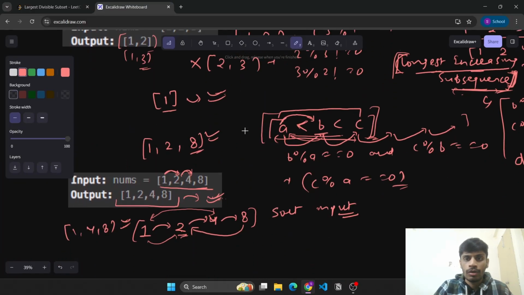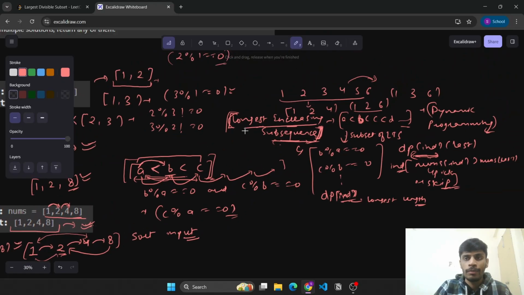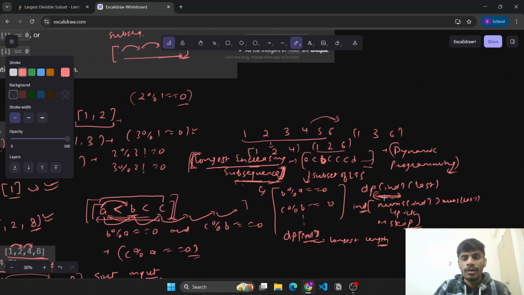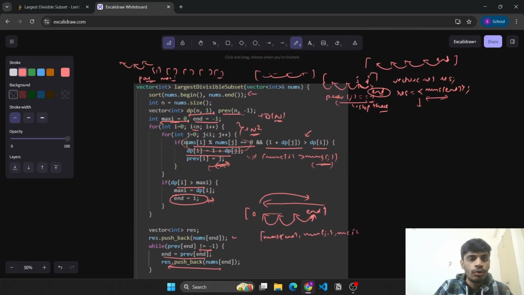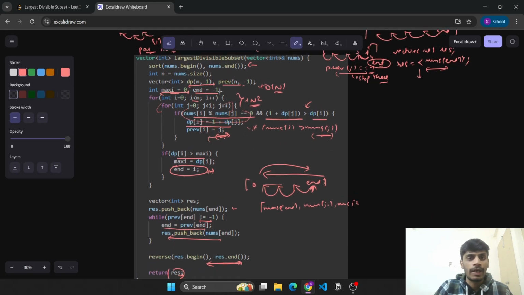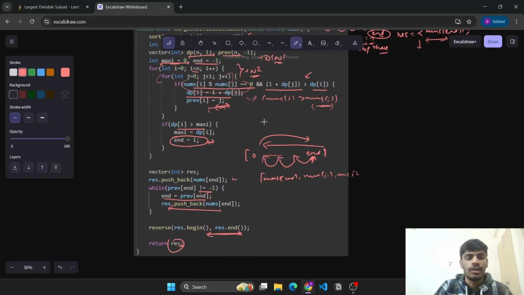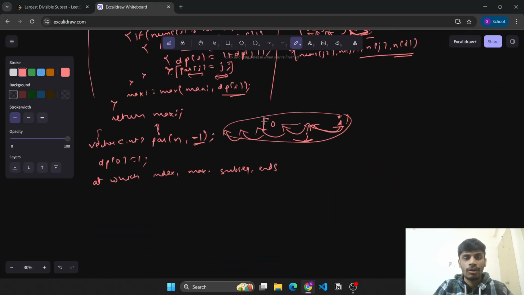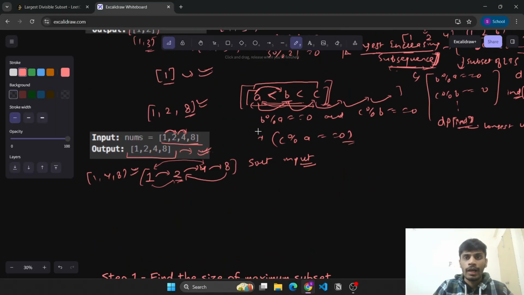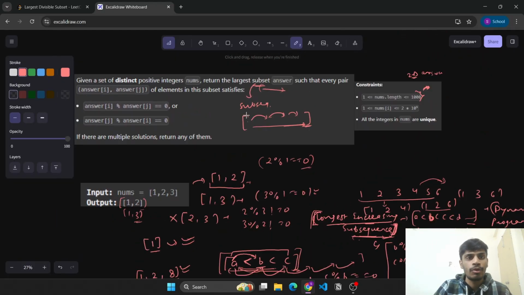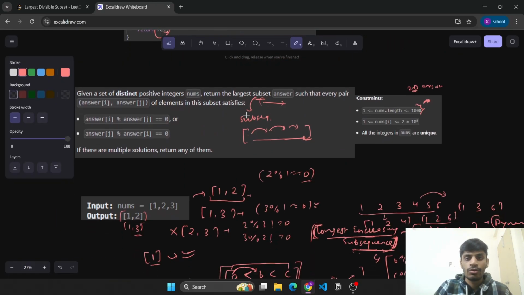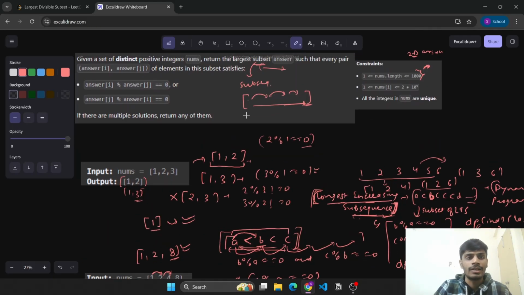So I hope you are now aware of how, instead of using 2D dp, we can just use a single dp if we are able to go through all the possibilities without requiring that second dp state. Okay, and then using this parent or prev array, we can simply reconstruct the answer as well. So this was the overall logic and approach for this problem, and I hope you try to solve similar problems on your own. Using the same logic you will be able to solve similar problems as well. That will give you confidence to handle these kinds of problems.